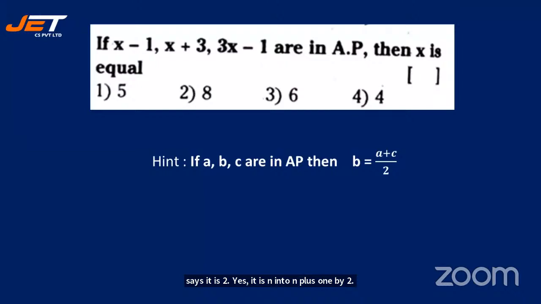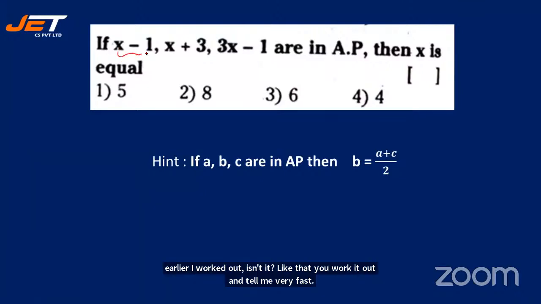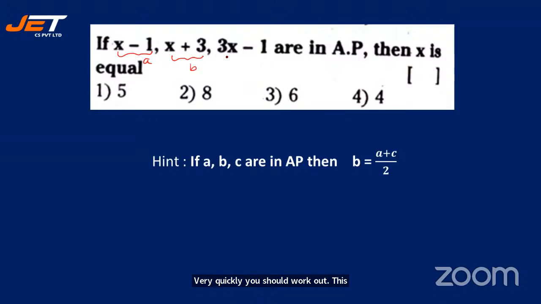If x minus 1, comma, x plus 3, comma, 3x minus 1 are in AP, then what is x? Now, earlier sum I worked out, isn't it? Like that, you work it out and tell me very fast, very quickly you should work out. This is A, this is B, and this is C. Right. Now, you tell me your answers. B is equal to A plus C by 2. With that, you will get the value of x. Quickly work out. 1 minute time is given to you. Let me see how many are going to give me the answers. I have opened my chat box.